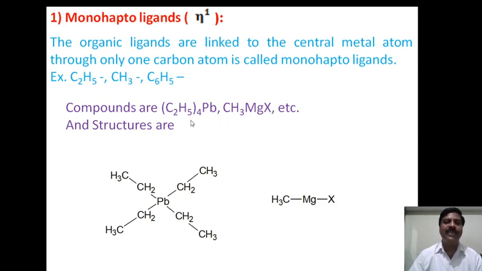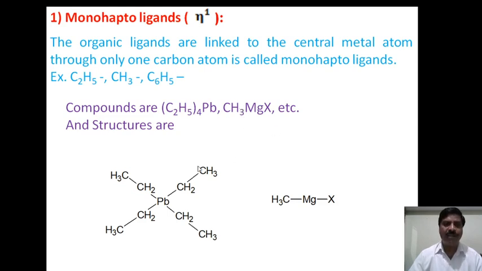Tetraethyl lead is used as an anti-knocking agent in petrol. It reduces the sound of the engine while the vehicle is moving. Therefore, it acts as an anti-knocking agent in petrol. Now, methyl magnesium halide is also called a Grignard reagent.